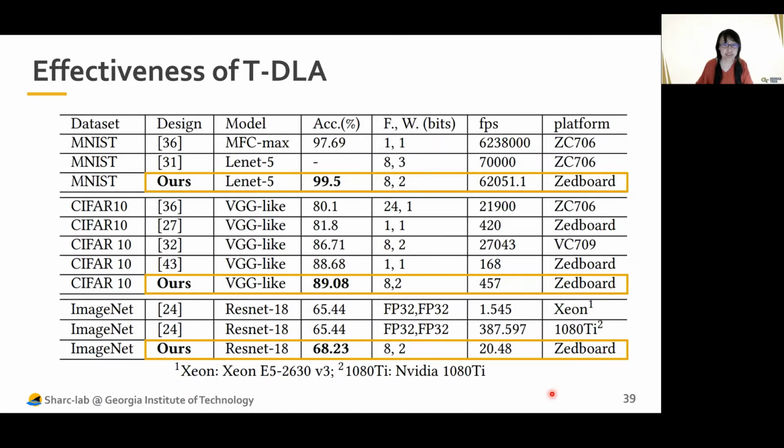So finally, this is the overall evaluation. Comparing our implementation with existing works, we see that if we're targeting the same platform, we are much faster than the previous work. And even when comparing with more powerful platforms, we're not bad. For example, with this BC706, we're achieving comparable FPS. So this TDLA is ultra efficient.